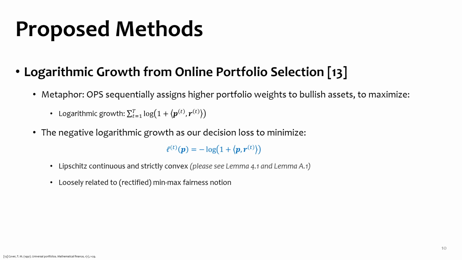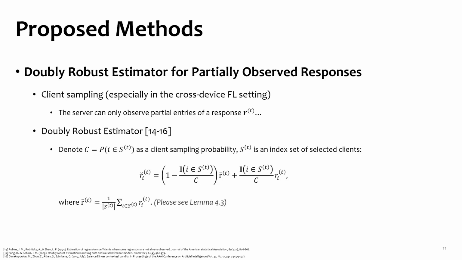For a better choice of decision loss, we can listen to the wisdom of the online portfolio selection framework. Since this framework bears resemblance to our situation, we can adopt the negative logarithmic growth in this framework as our decision loss. Sometimes we cannot observe all entries of a response vector due to the client sampling scheme in the cross-device federated learning setting. By adopting the doubly robust estimator, we can address this situation since it is an unbiased estimator of the unknown fully observed response vector.